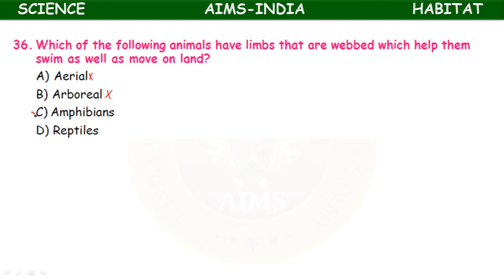So here, amphibians, frogs and toads, salamanders, and some reptiles like crocodile have webbed feet, swim as well as move on land.